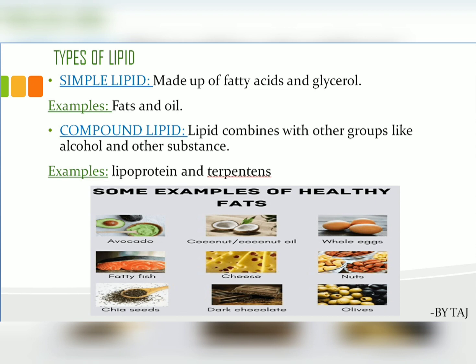Examples are lipoprotein and terpenes. Lipoprotein, as you have learned, means the lipid is attached to the protein molecule in the fluid mosaic model, the structure of the plasma membrane. There you will get lipoproteins. Understanding? Some examples I have listed here are avocado, coconut oil, whole egg, nuts, olives, dark chocolate, cheese, chia seeds and fatty fish. So these are some examples of lipids.